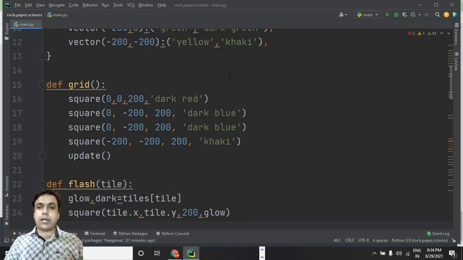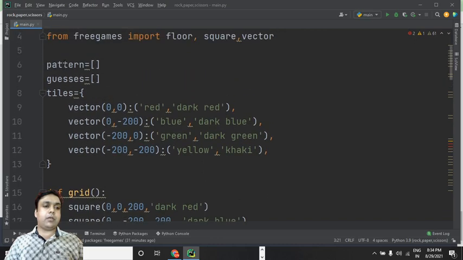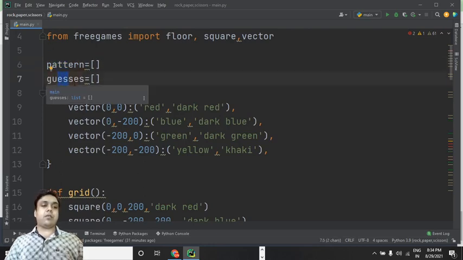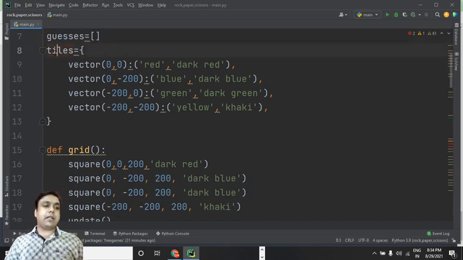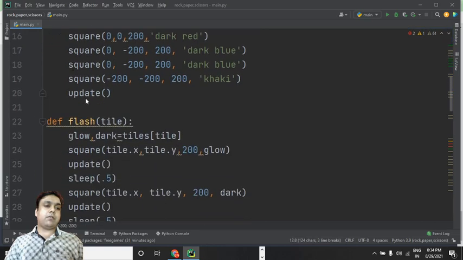So what I have done in this Simon coding, let me brief you again. These are the 4 modules from which I have imported these things, right? And then I used these 2 list type of variables. This is for storing the pattern which will get generated by the computer, and this is for storing the guesses which the user is going to make. Then we have this tiles set, in which I stored these 4 vectors.